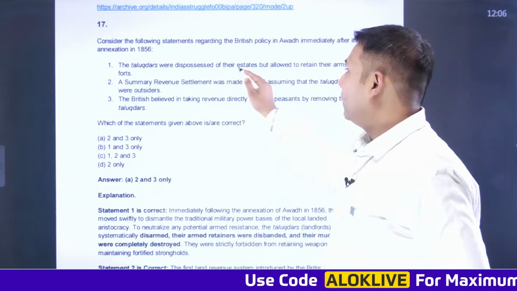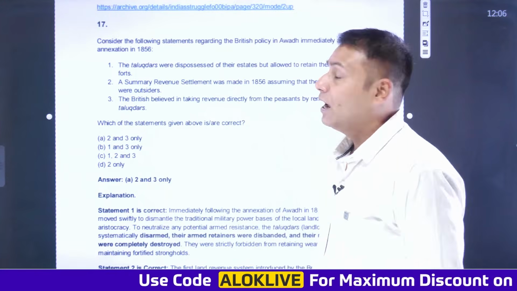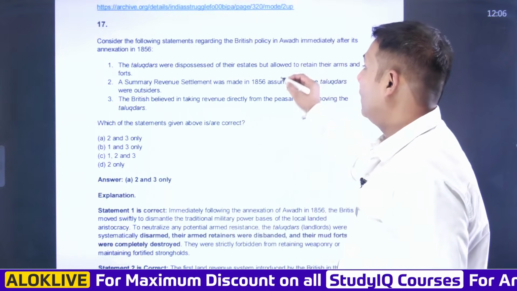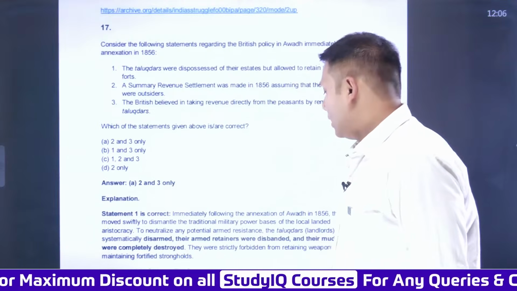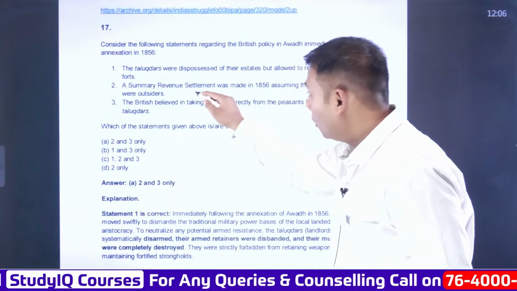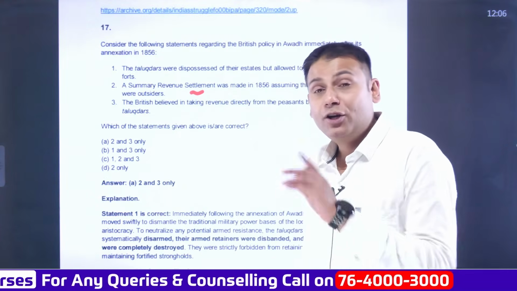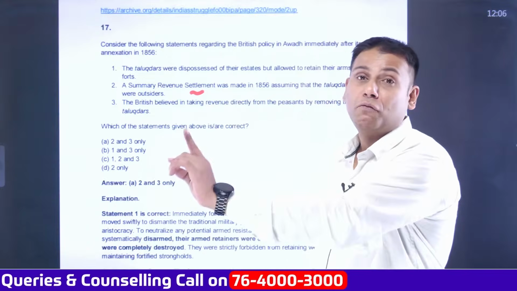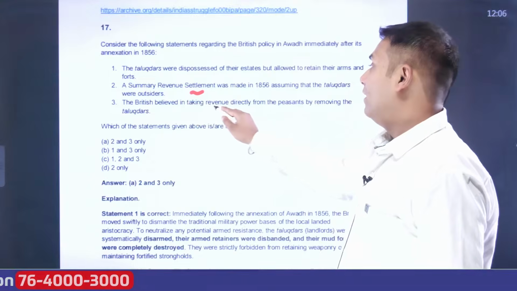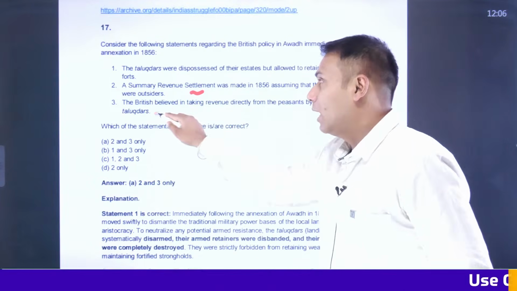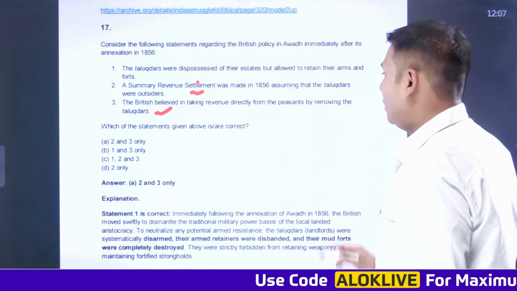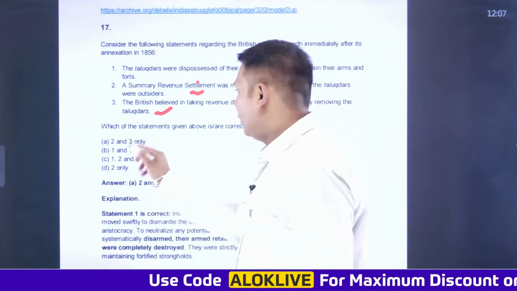A Talukdar was dispossessed of their estates but allowed to retain their arms and forts. No, everything was taken away from the Talukdars. So this statement is wrong. Okay. Then second statement, the summary revenue settlement was made in 1856, assuming that Talukdars were outsiders. Yes. Now Britishers said that we are directly going to collect the revenue from the cultivator. There shouldn't be any kind of role of Talukdars. British believed in taking revenue directly from the peasants by removing the Talukdars. So statements 2 and 3 are correct. So for this one, the answer is 2 and 3, A.